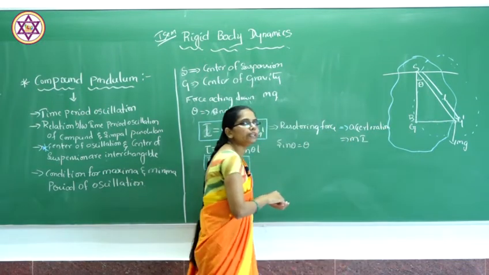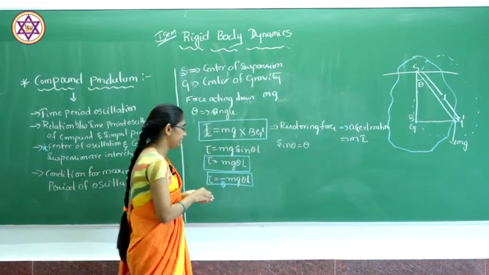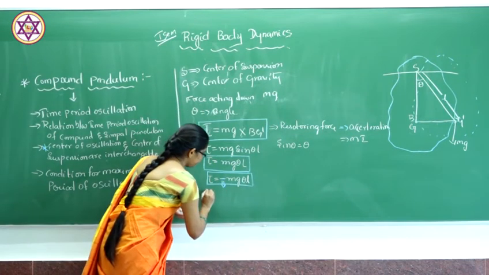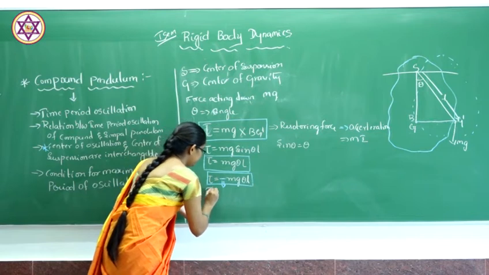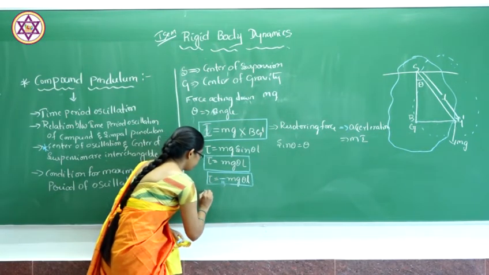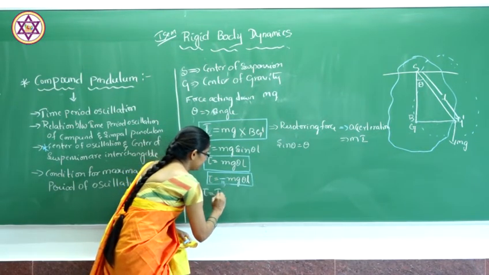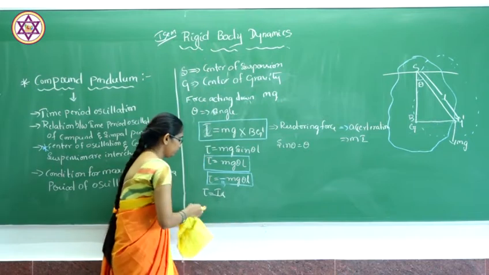So the restoring torque will be given by I alpha.